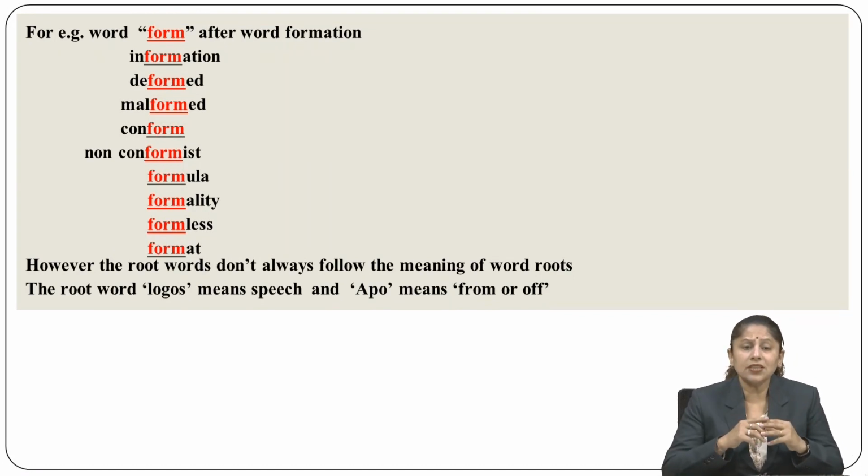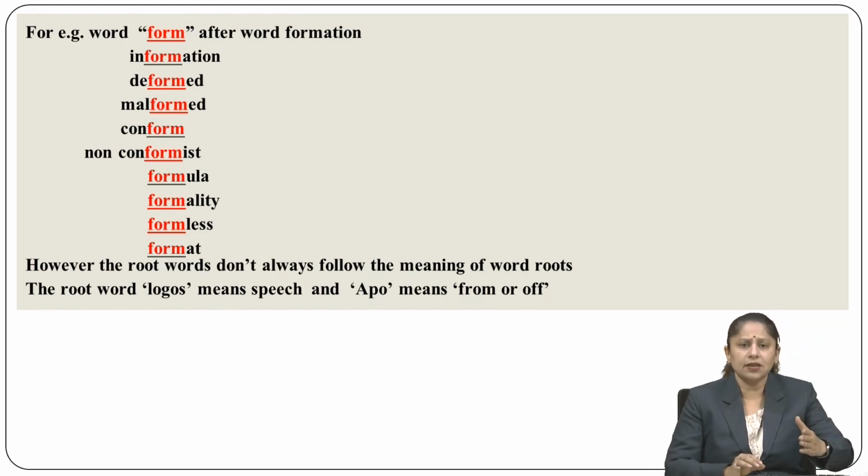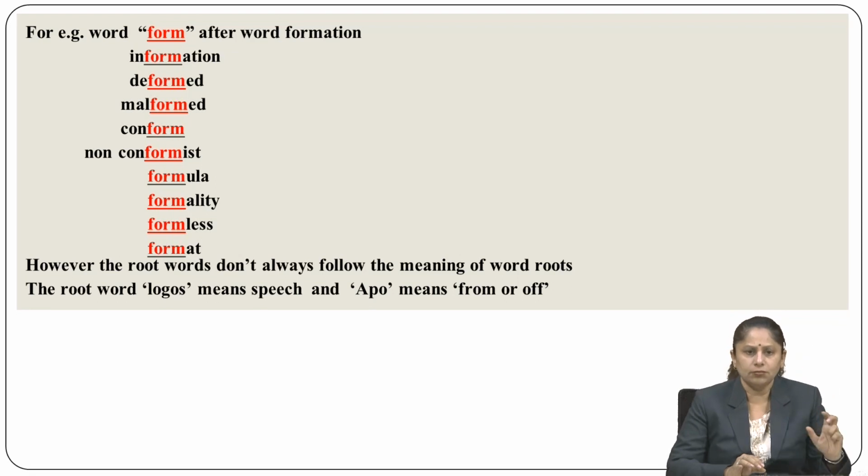That word takes another non word, so it could be kept in the category of compound words also, or formless, that is also a different kind of complex word. So many kinds of inflection are taken in the main root word, and then that creates word formation. All these are the examples of word formation basically.